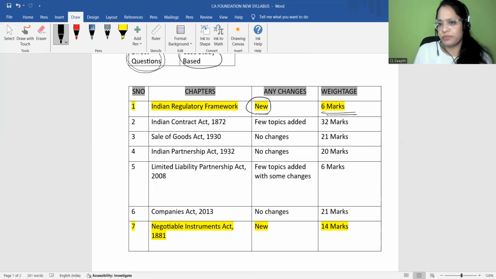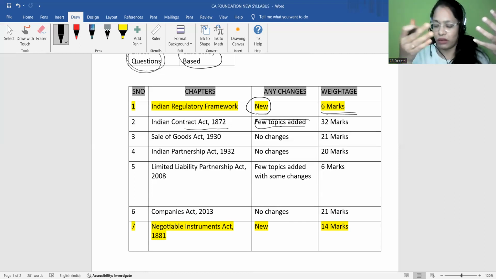And the second chapter, which every student is aware of, is the Indian Contract Act 1872. So what happened in the old syllabus? Of course, there were around 5 to 6 chapters, but right now it is 9 units in this particular chapter. A few topics were added, like guarantee, bailment, agency, trust. These topics have all been added in the Indian Contract Act 1872.